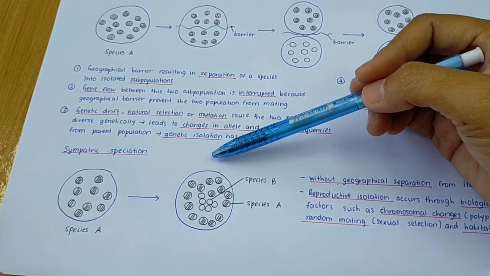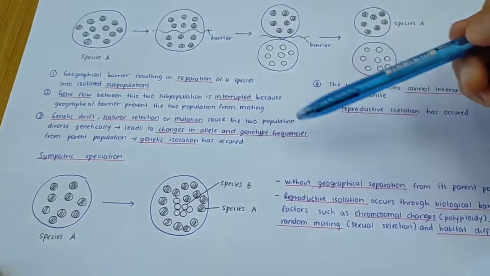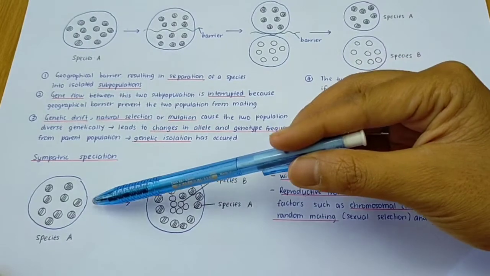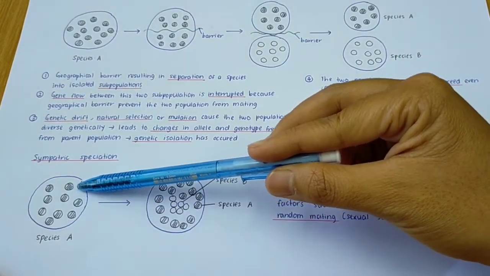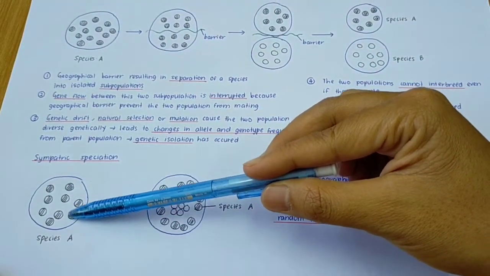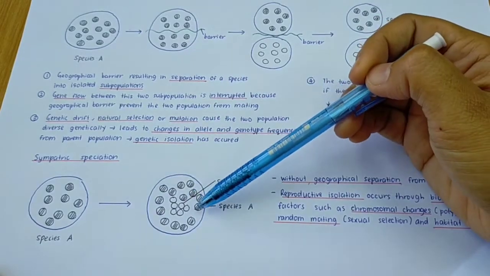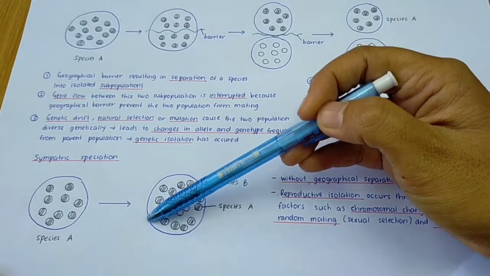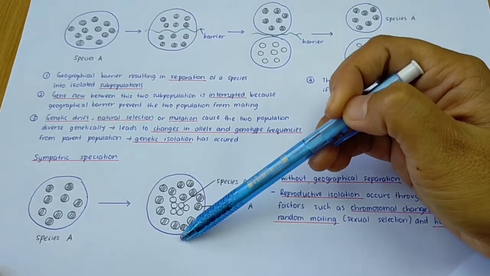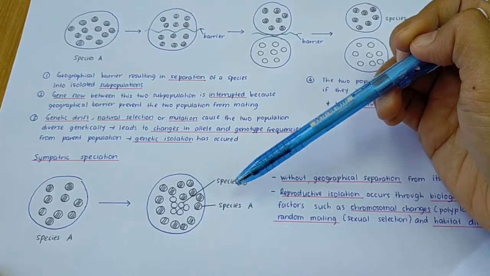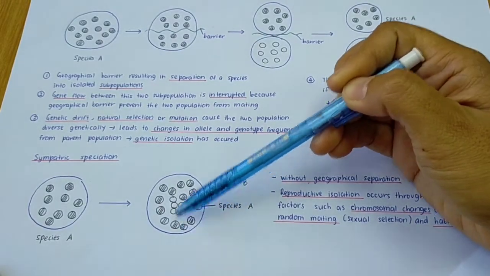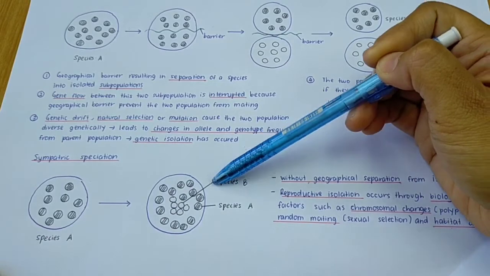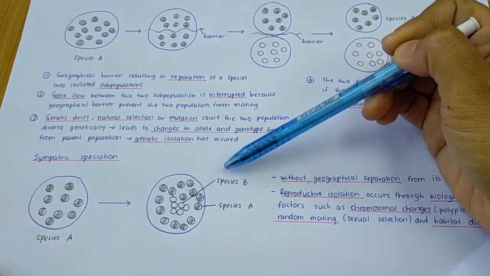Maksudnya dia tak melibatkan geographical barrier. Okay, so kalau kita tengok based on this diagram, this is the original population that consists of species A. But what happened after that? From this same geographical area, it will be divided into two subpopulation, species A and also species B. So species B is a